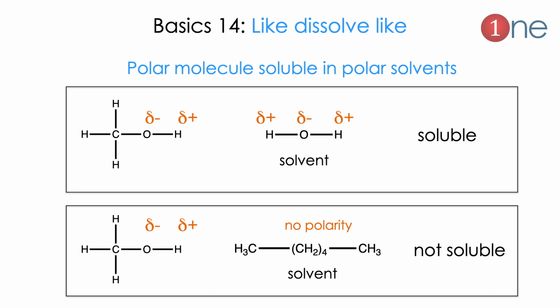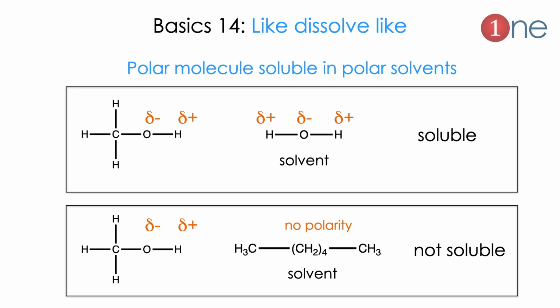We take the compound methanol and water as a solvent. Methanol is polar, we know that very well. Oxygen is more electronegative than hydrogen, so it will pull the electron and gain a partial negative charge. Hydrogen will be partially positive. Similarly in water, oxygen possesses delta minus and hydrogen possesses delta plus. So both are polar, and definitely methanol is soluble in water.